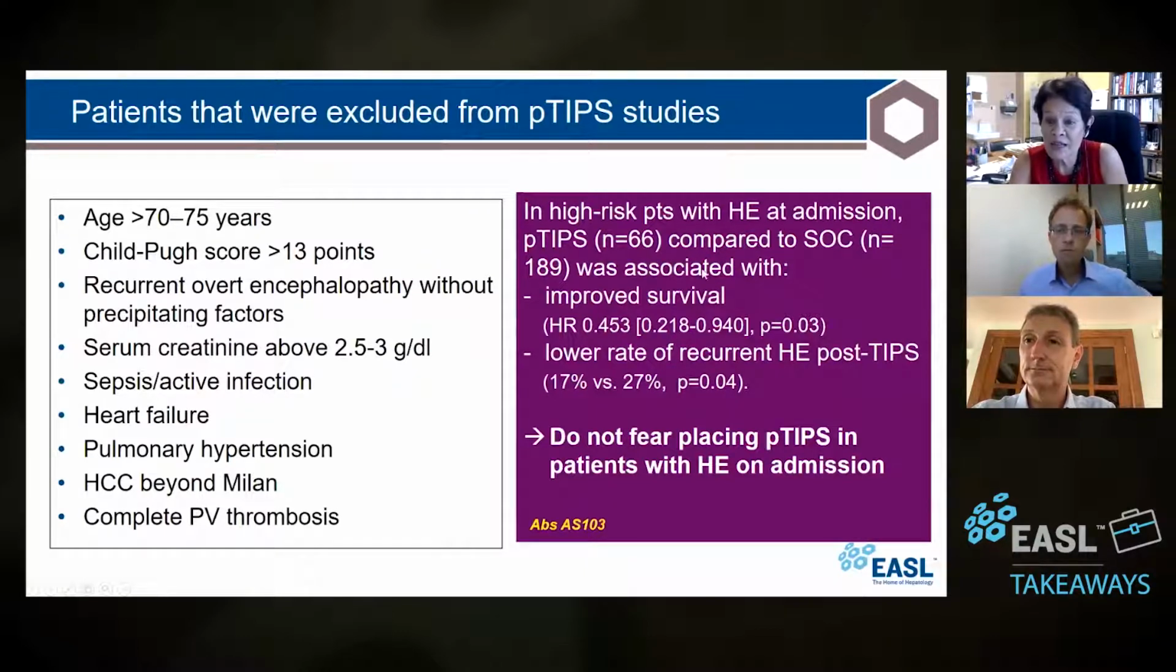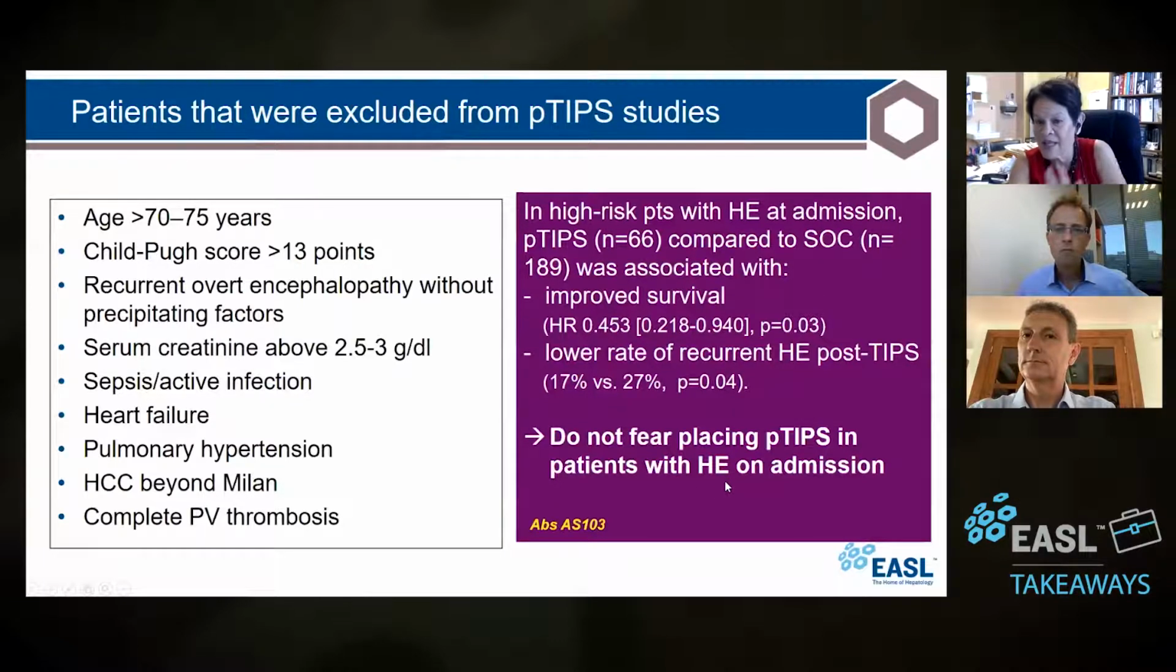So they showed that not only did they have a lower mortality, patients that came in with the preemptive TIPS compared to standard of care still maintained that improvement in survival, and they had a lower rate of recurrent encephalopathy post-TIPS, 17 versus 27%. So the message from this was, you should not fear placing P-TIPS in a patient with HE on admission.